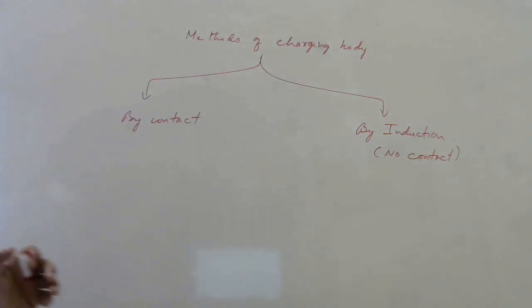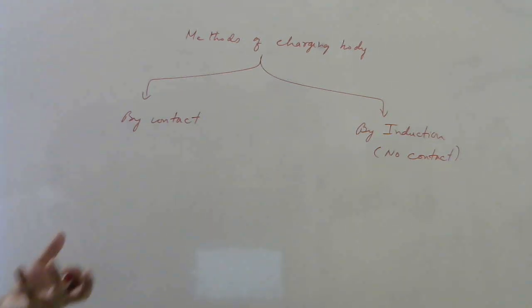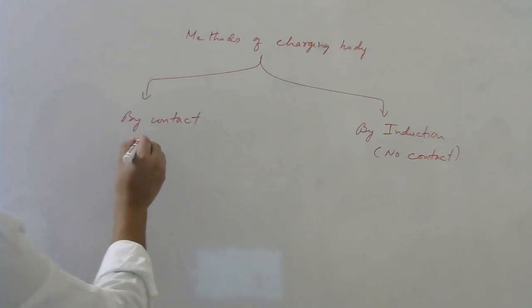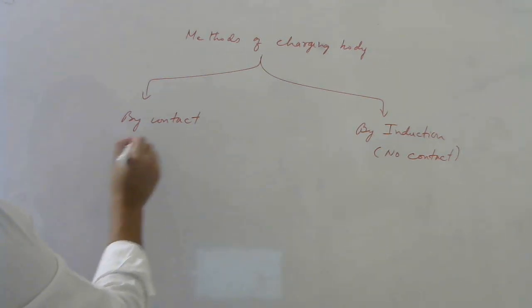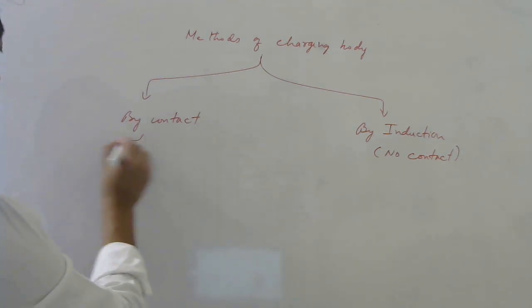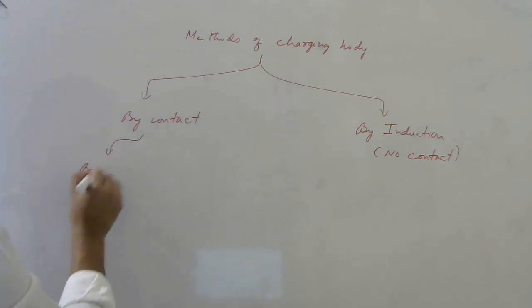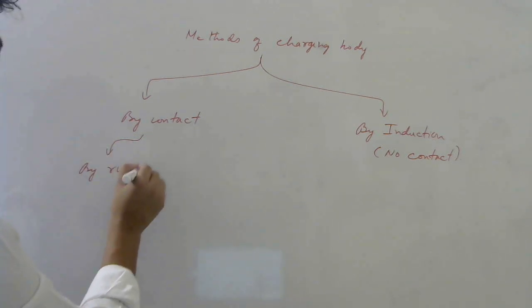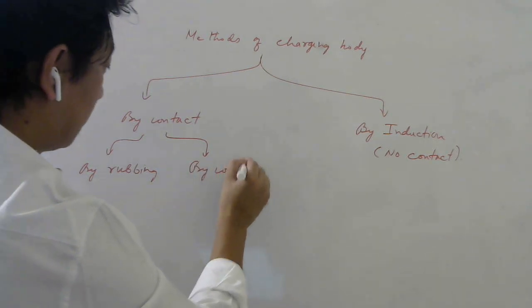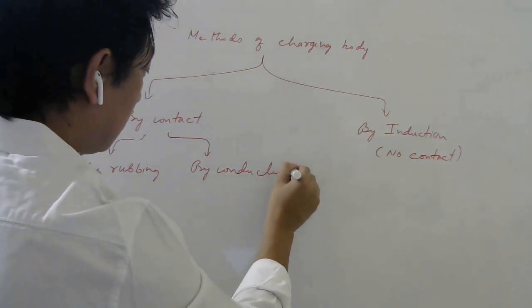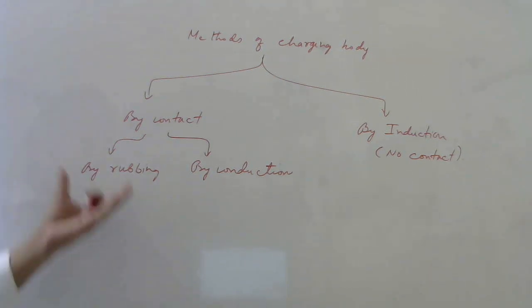So by contact, if you want to charge a body, then there are two ways. One is by rubbing, and then you have one by conduction. So by contact means by rubbing or by conduction.